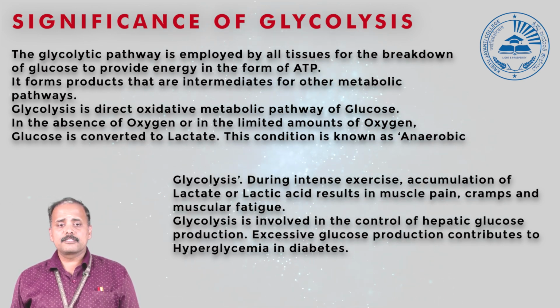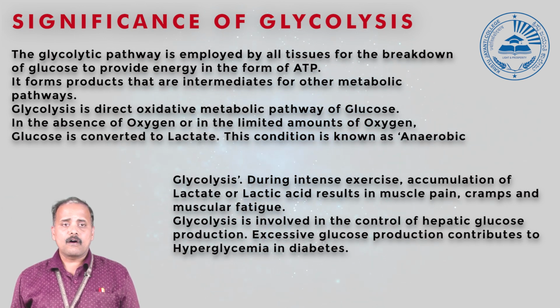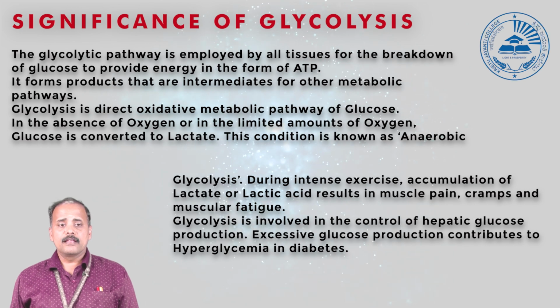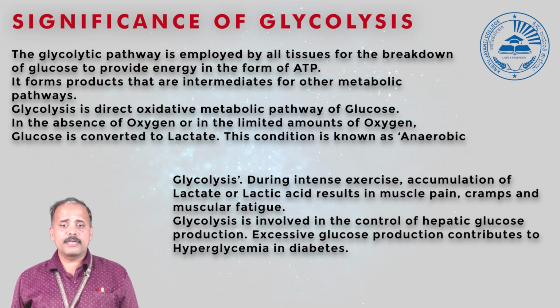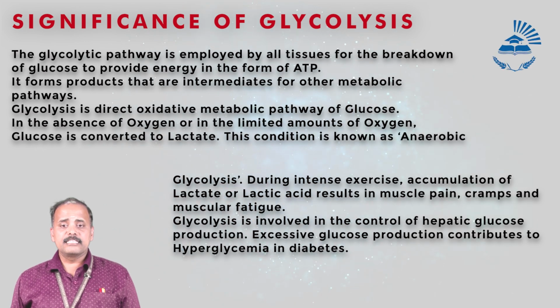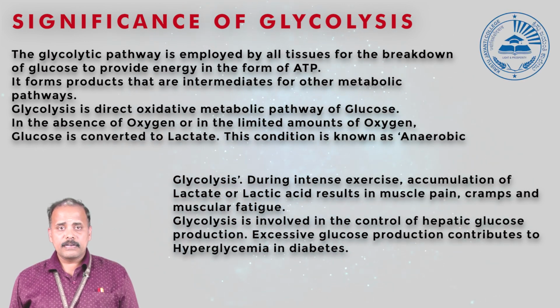Glycolysis is mainly under control, depending upon the concentration of hepatic glucose, that means the level. If excess glucose is there, then when it undergoes oxidation, it increases the formation of pyruvate, and ultimately it contributes to hyperglycemia, which especially leads to diabetes.